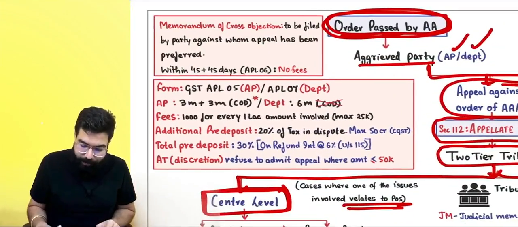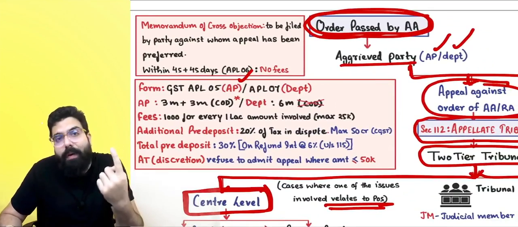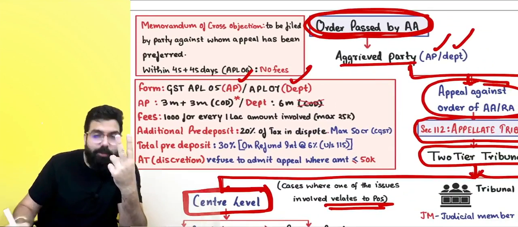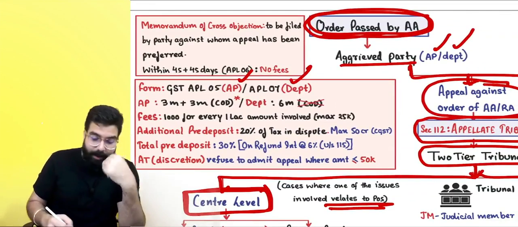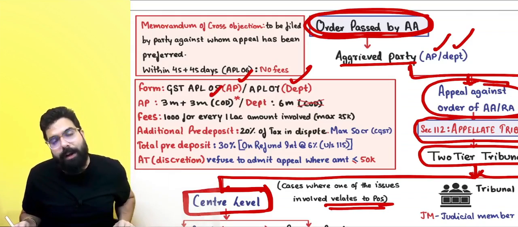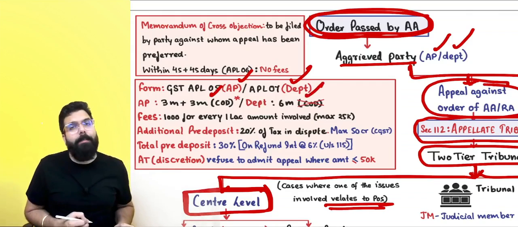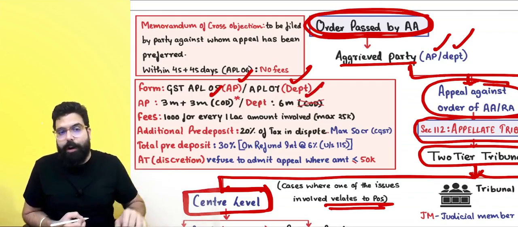Whenever you are going to the appellate tribunal, if we are going, we have to file APL 05. If the department is going, the department will file APL 07. If we are going, we should go within 3 months plus 3 months. Condonation of delay can be done by the appellate tribunal. And if the department is going, the department should go within 6 months. There is no condonation of delay.